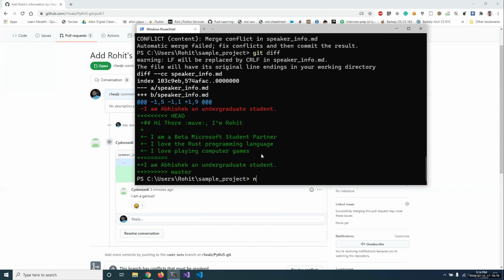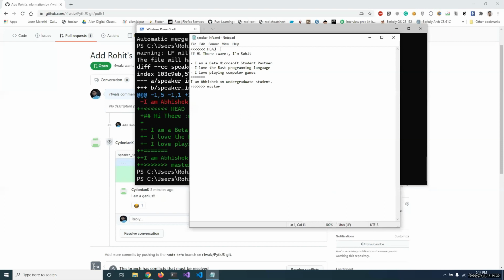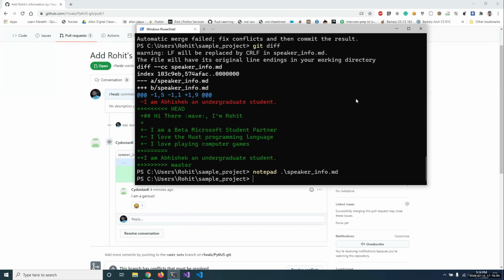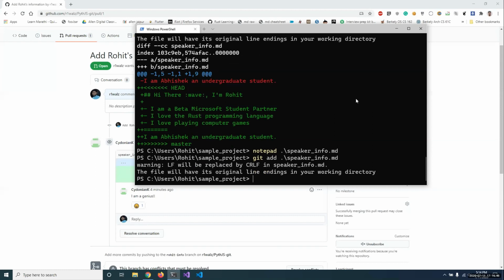Okay, so let us edit this file. We can use Notepad. We can remove these markers to tell that this file is taken care of. Now we need to again tell Git that we have successfully resolved all the conflicts. So we can use git add, and then we can continue our merge.